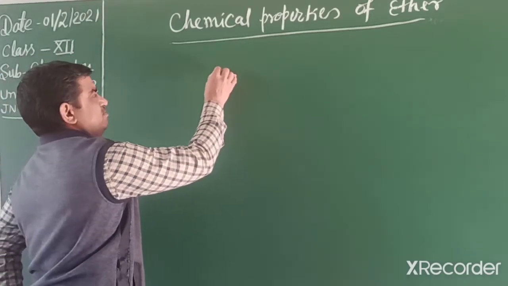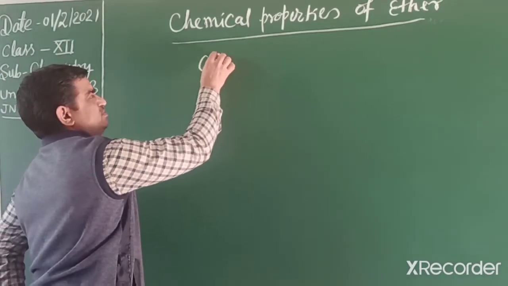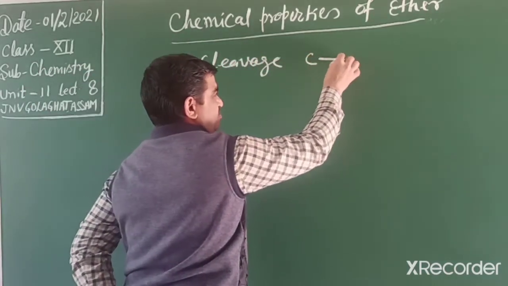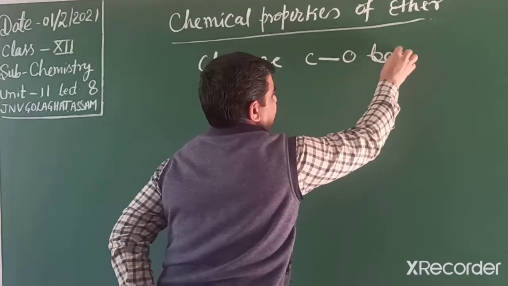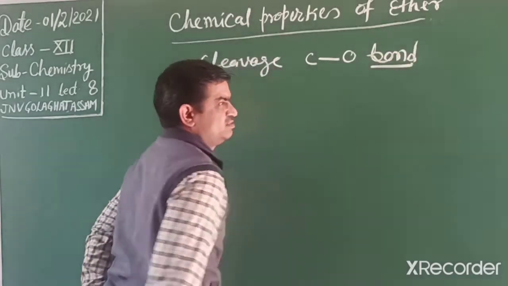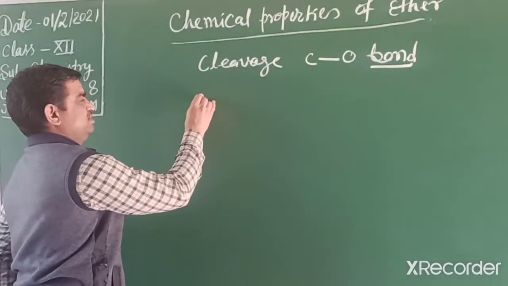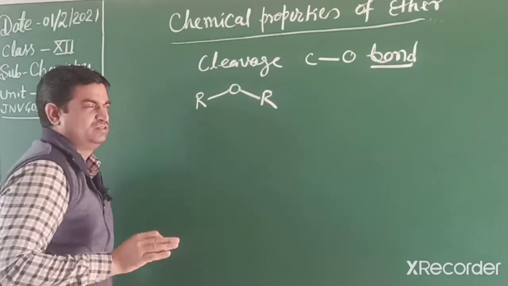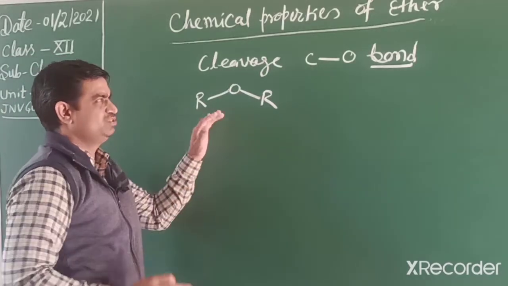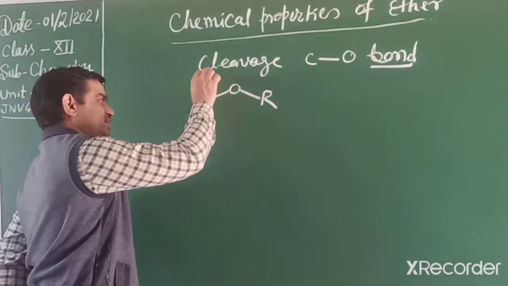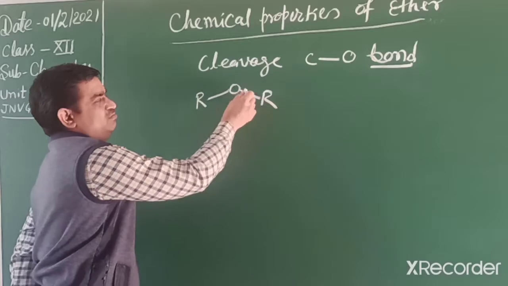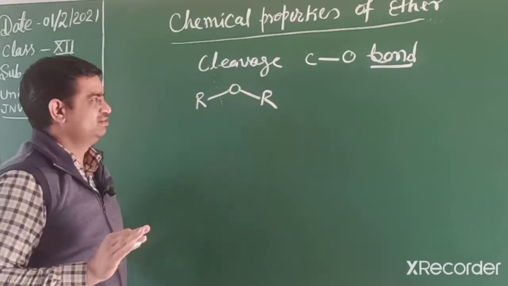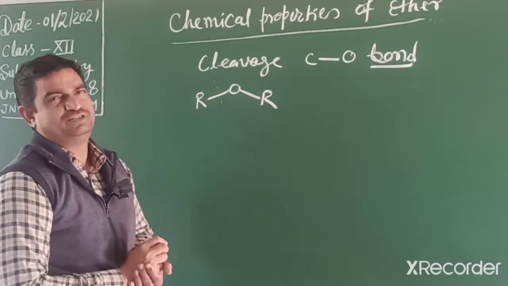Now students, we will understand cleavage of the carbon-oxygen bond. We can write any ether like this, ROR. Now we will discuss the reactions involved in breaking of this carbon-oxygen bond, on both sides. Then this oxygen-carbon bond dissociates.